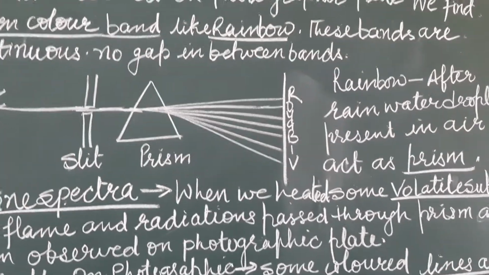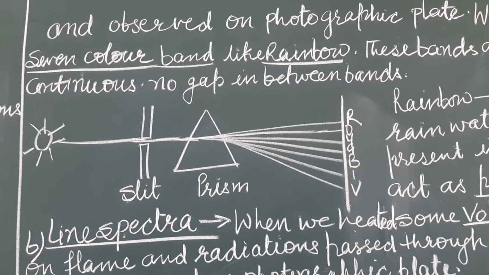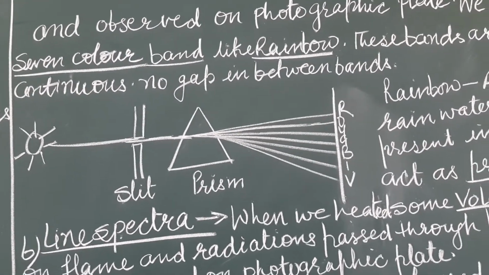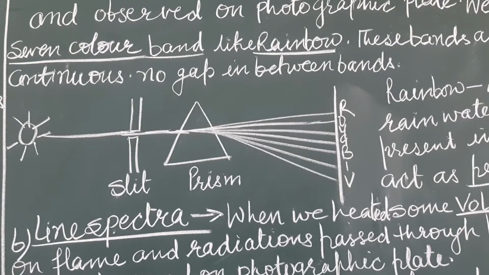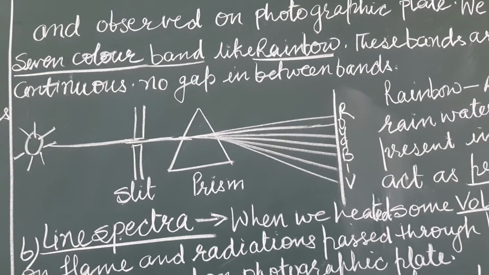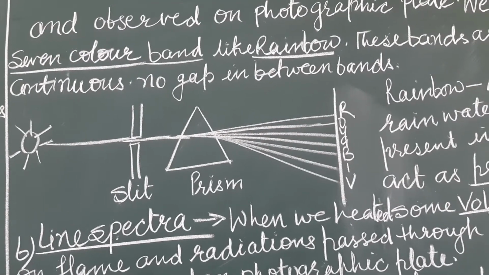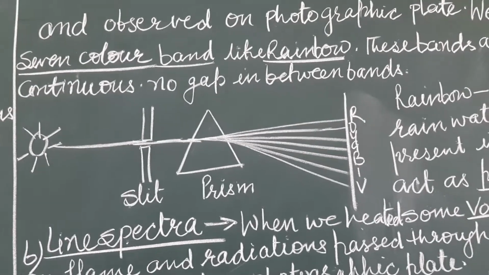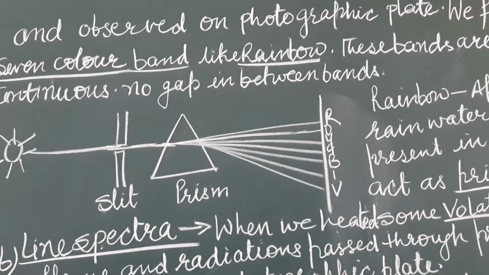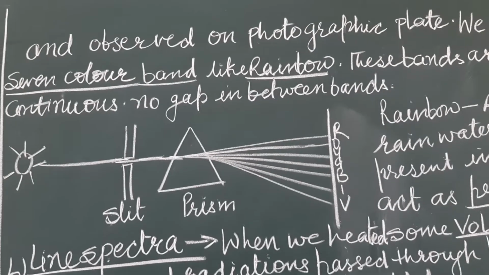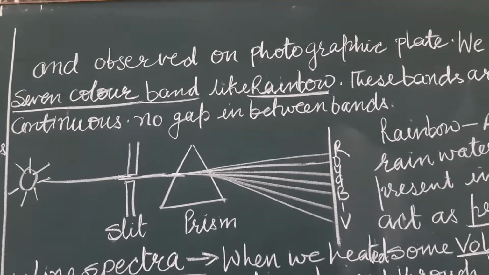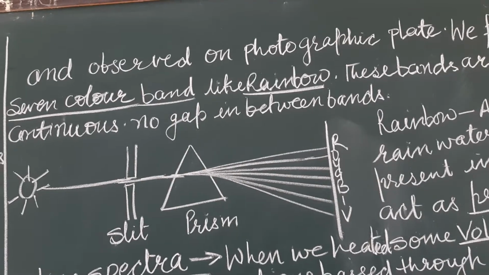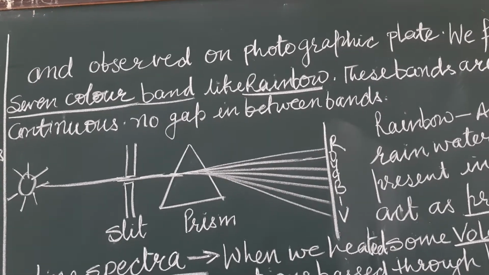What is the purpose of the slit here? The slit cuts all the planes of radiation and converts them into a single plane. Then the light passes through the prism and is observed on a photographic plate.